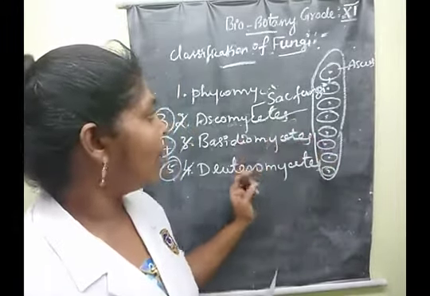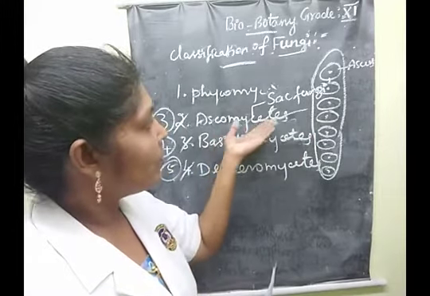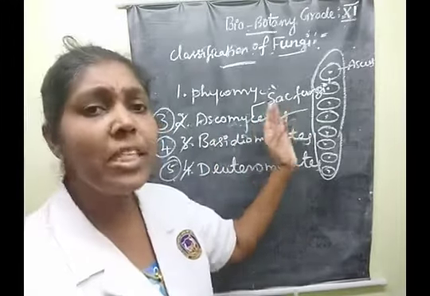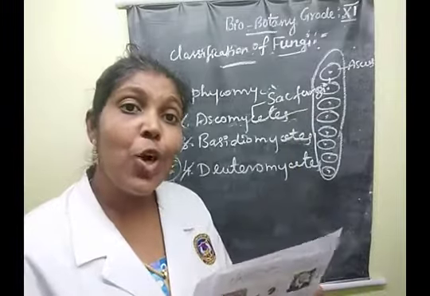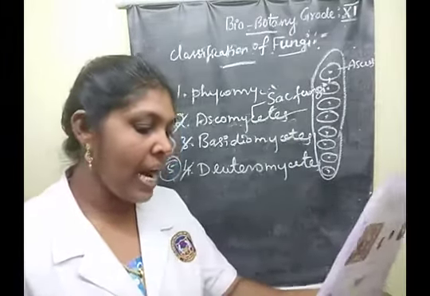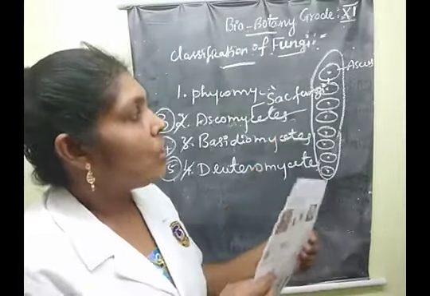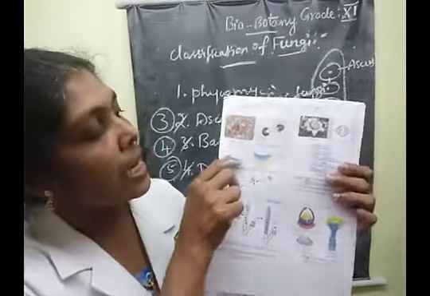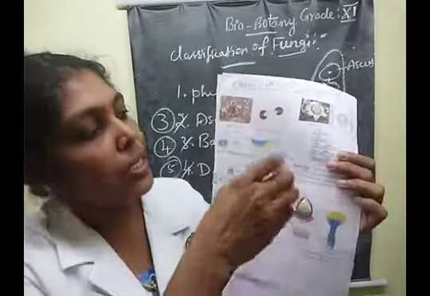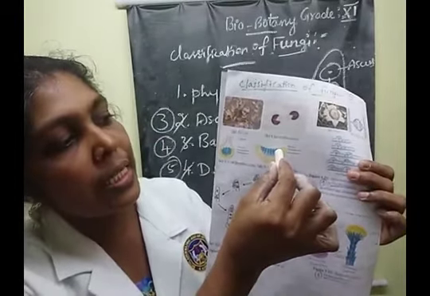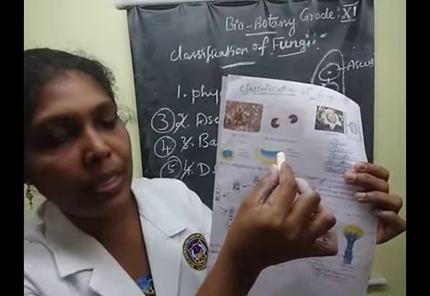The next one: what does ascocarp mean? See this diagram. Inside this region, the ascus is present.